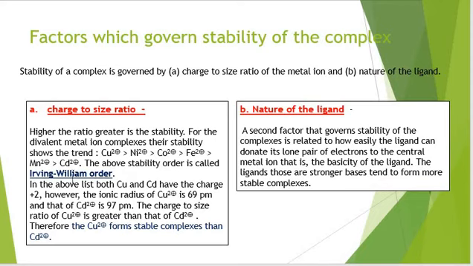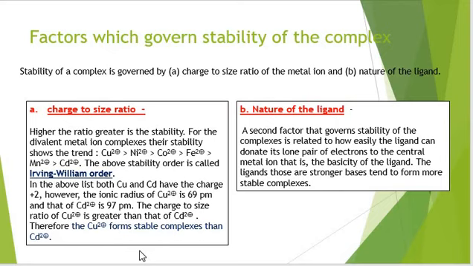In the above list, both copper and cadmium have the same charge, but the ionic radius of cupric ion is 69 pm, whereas cadmium has 97 pm. So the charge to size ratio of copper would be greater than cadmium. Therefore, copper forms more stable complexes than cadmium.